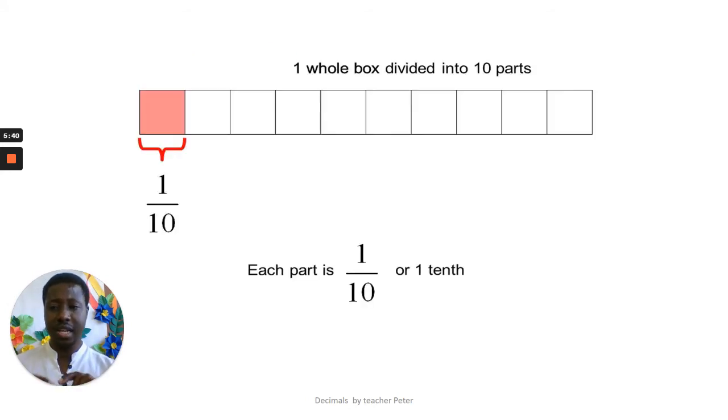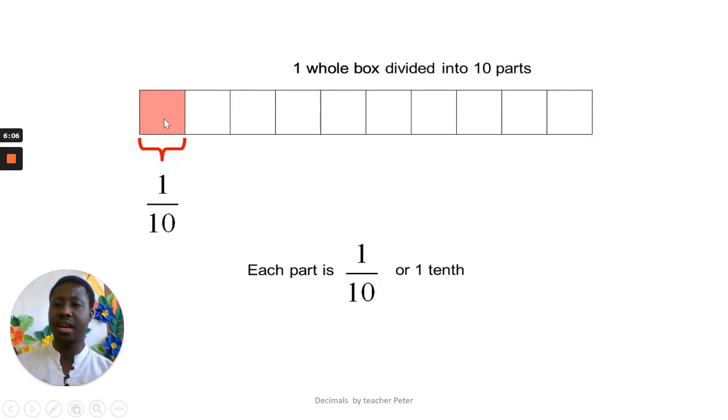Now look at this. Take a piece of paper. On this paper, divide it into 10 equal parts. 1, 2, 3, 4, 5, 6, 7, 8, 9, 10. Ten equal parts. When you have divided your paper into 10 equal parts, you color one part.